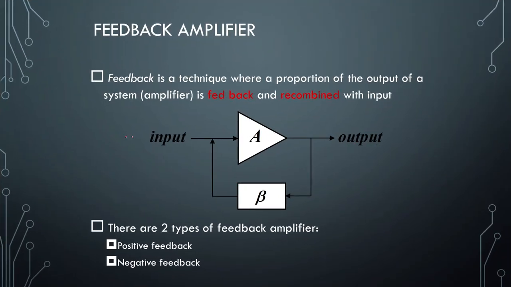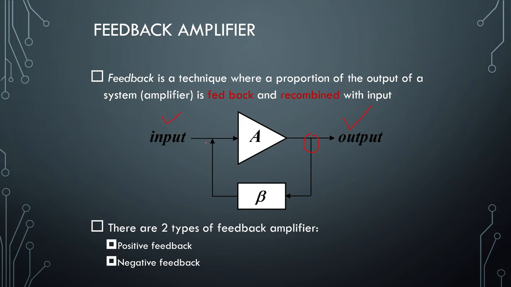So the basic, very important structure is like this, where we have one amplifier assembly A. This A also stands for the gain. We do everything for the gain. The amplifier should give us a proper gain. We should benefit from that particular amplifier. We give input to get some output. Some part of the output is given back to the input.